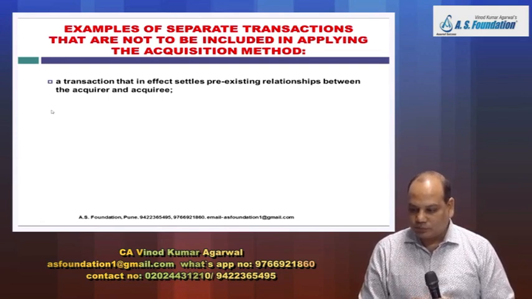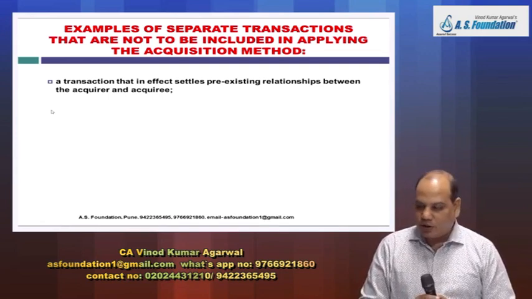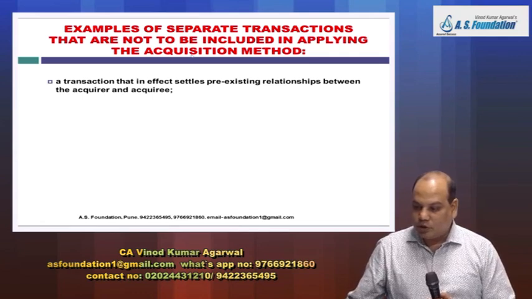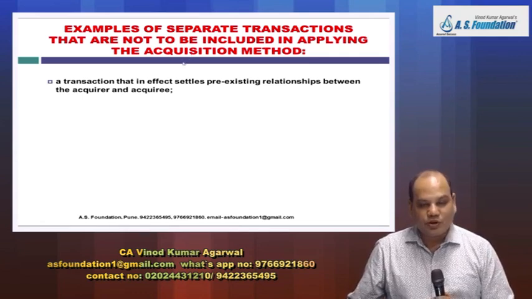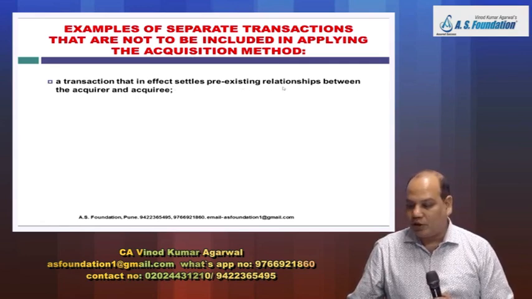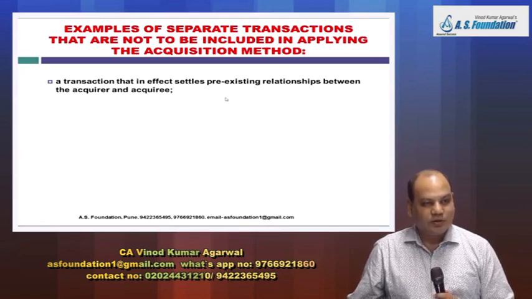Example of a separate transaction that will not be included in applying the acquisition method. One, a transaction that in effect settles a pre-existing relationship between the acquirer and the acquiree. So write in brackets: debtor-creditor, borrower-lender, bills receivable, bills payable.